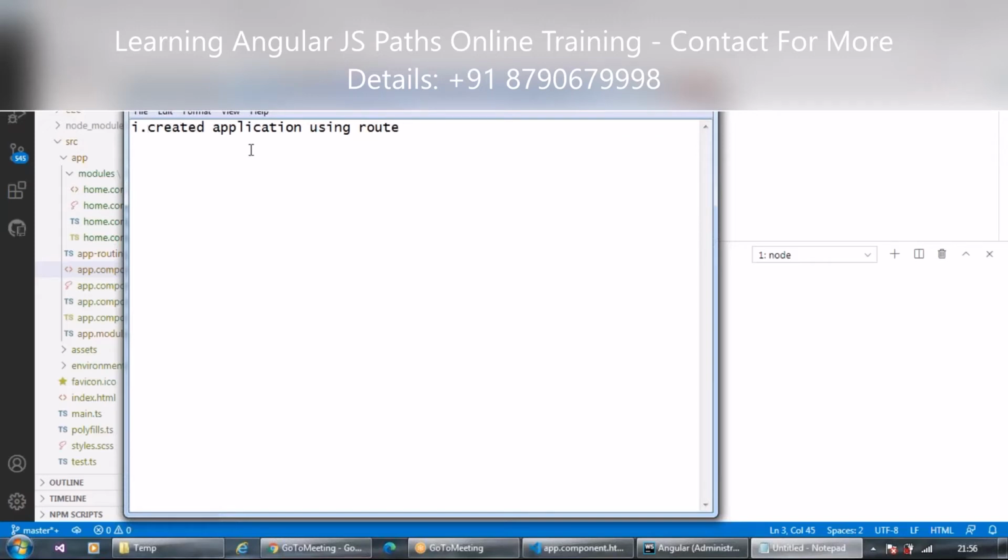The second point we learned is generating a component. The third point we learned is defining the route in the routing module, and the fourth is navigating, or I would say routing, from the app component. Okay, clear?